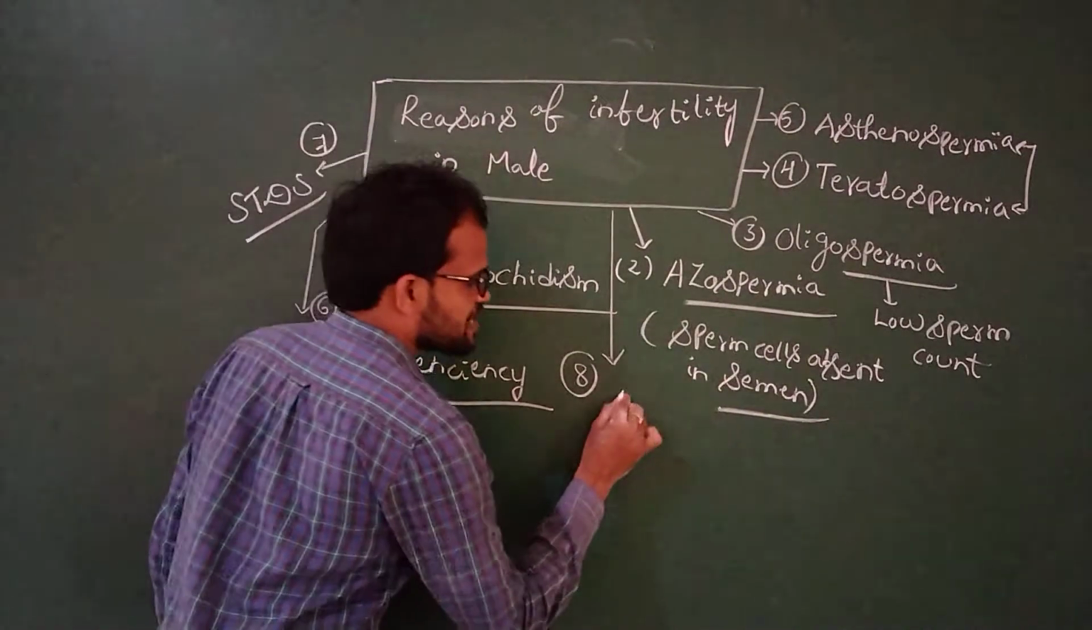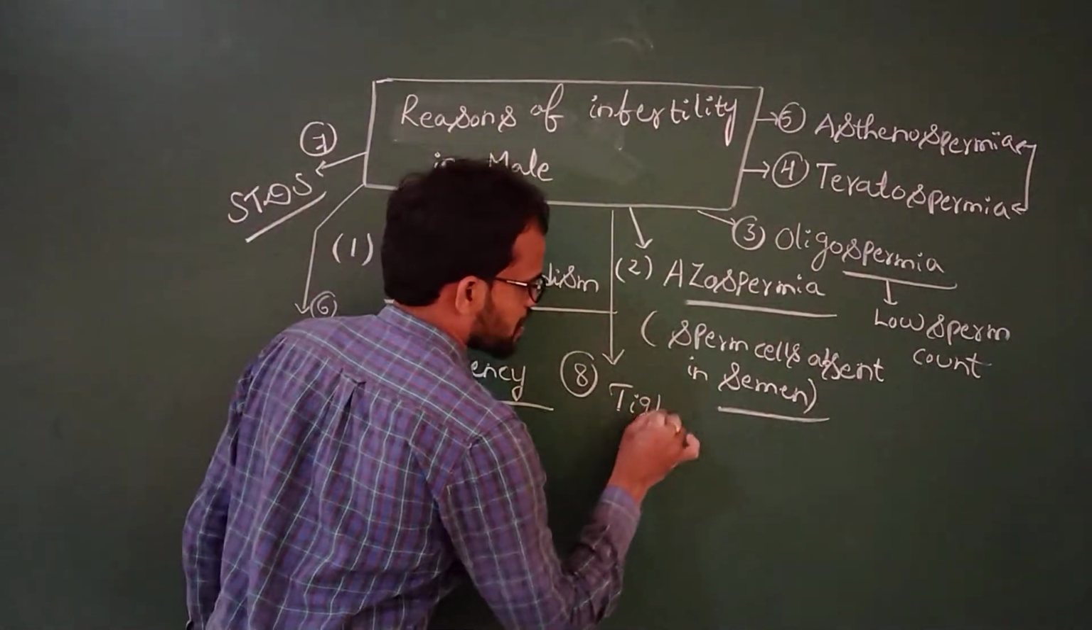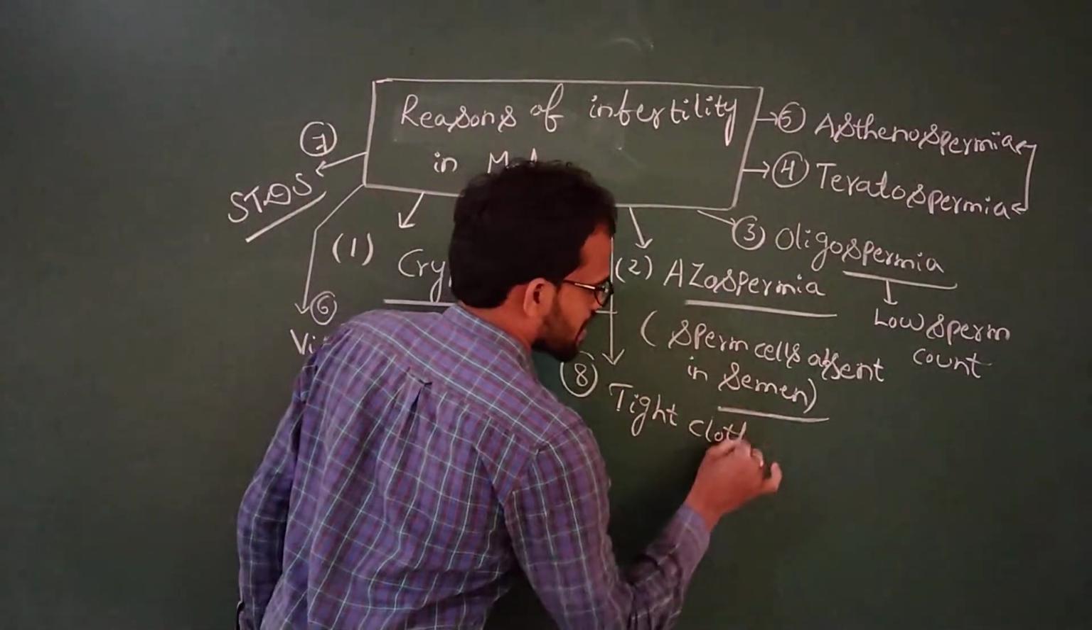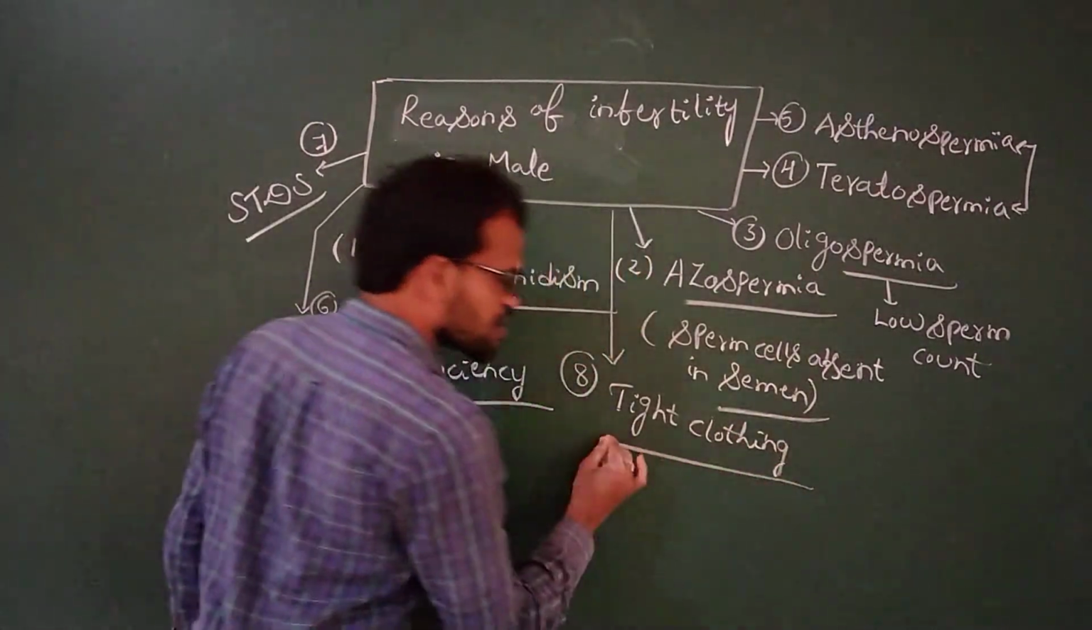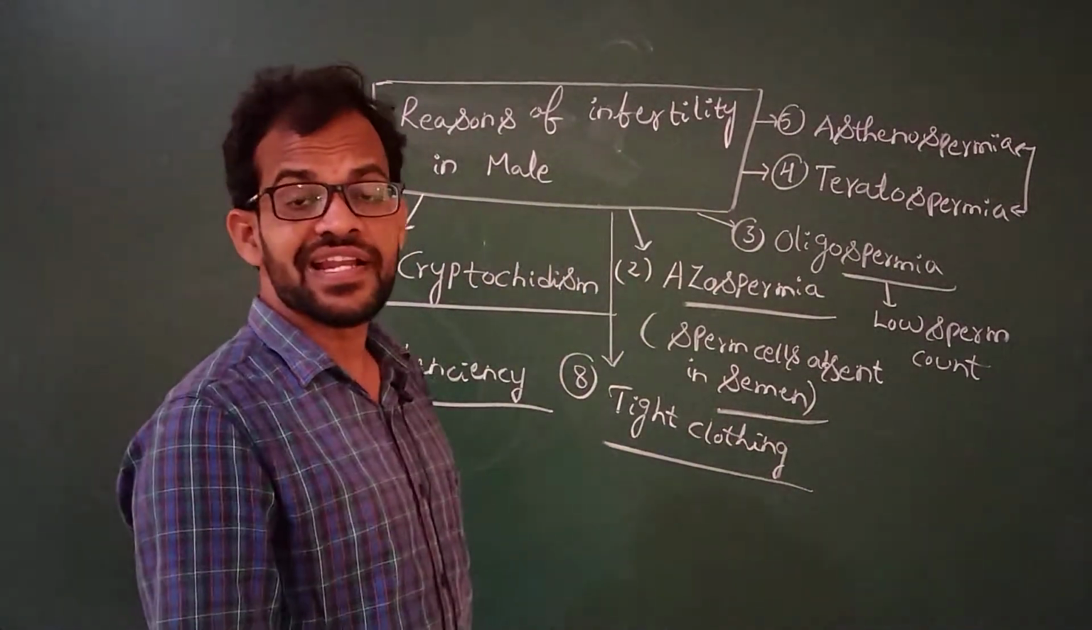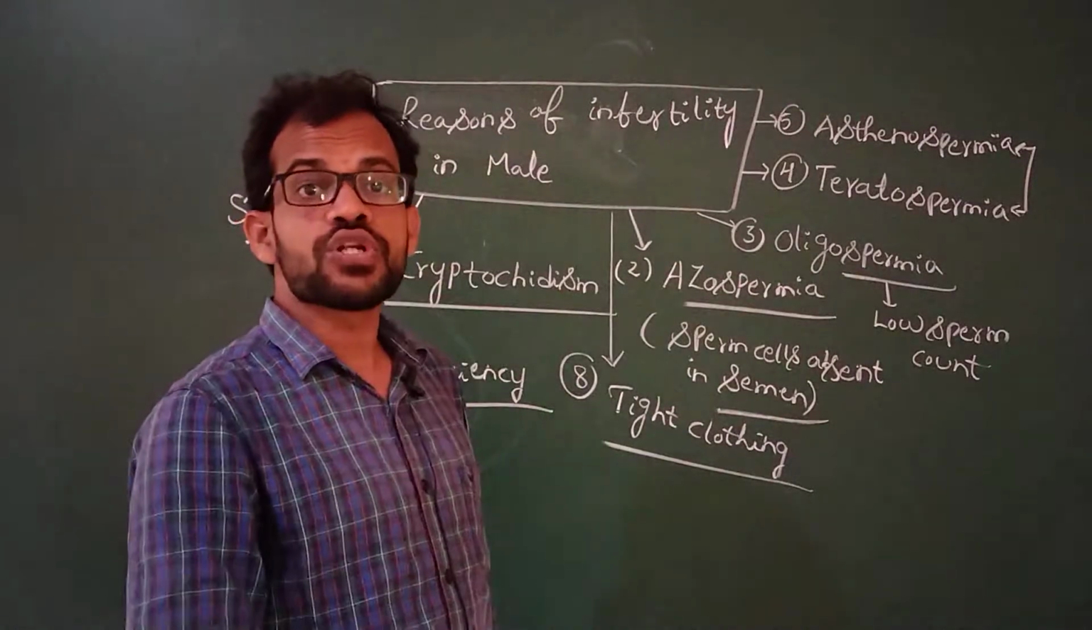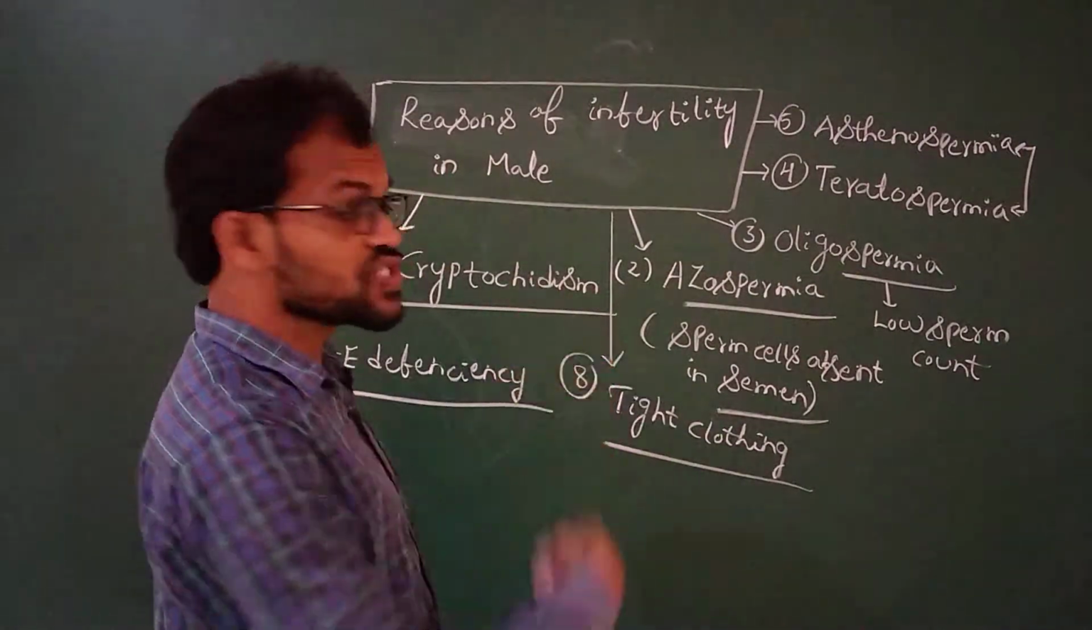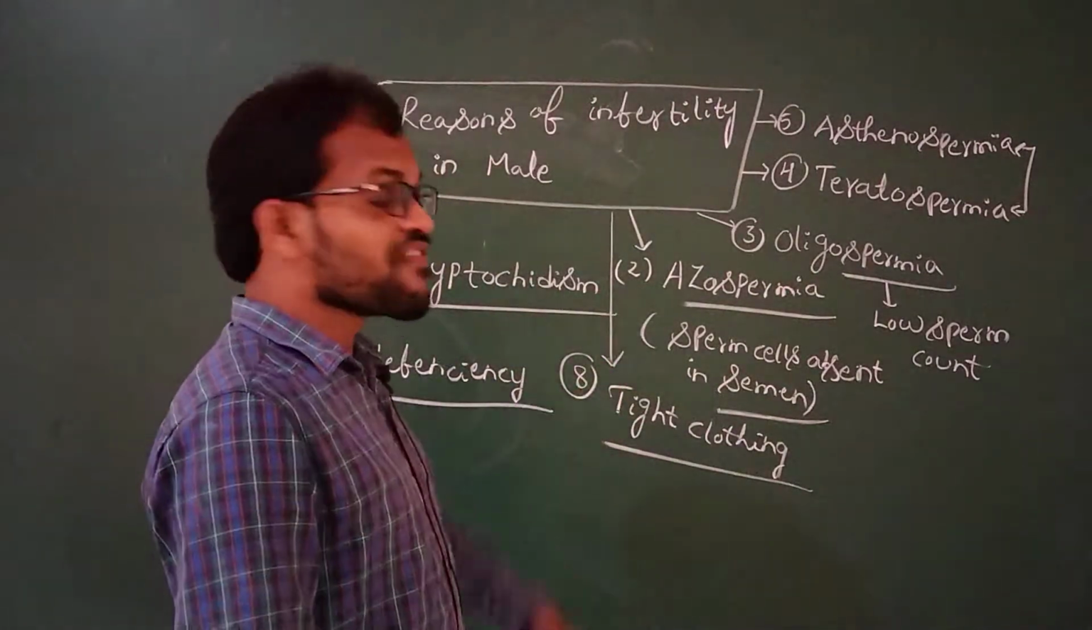Tight clothing. What is that? Tight clothing means a high temperature. It leads to less sperm production. Whenever sperm production is less, the males are in an infertile condition.